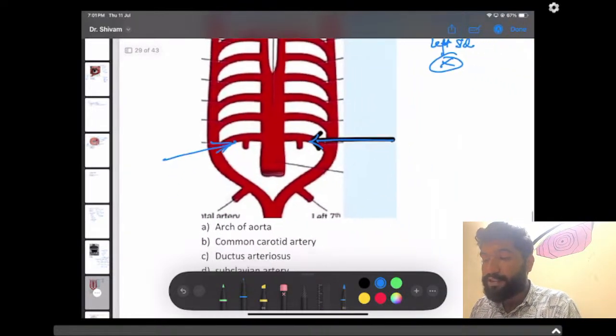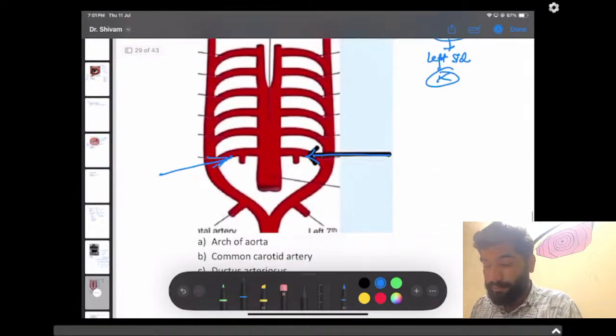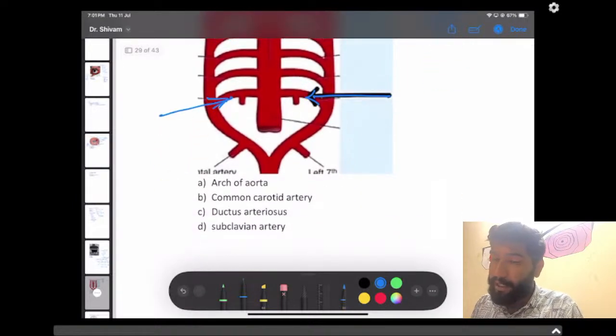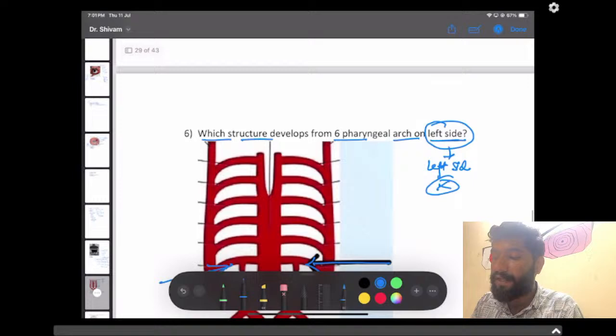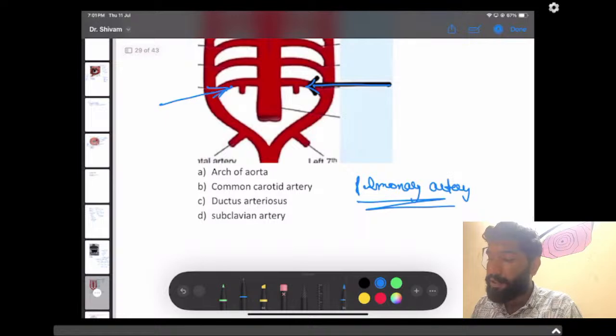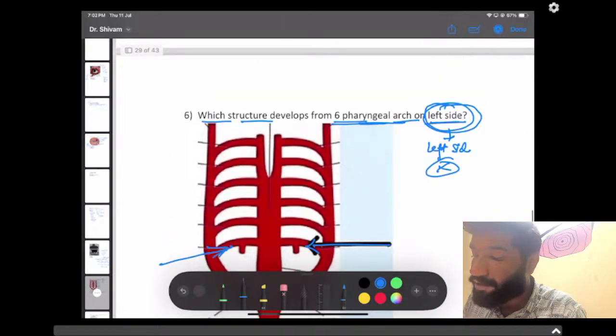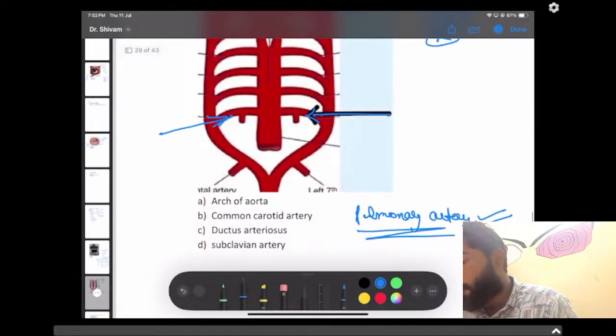If it was asked for the sixth pharyngeal arch, and pulmonary artery was in the option, and no left side was mentioned, just the sixth pharyngeal arch, the answer has to be pulmonary artery. But this was suggested by only some of the students, not many. Many students suggested that there was mention of the left side and there was no pulmonary artery in the option.